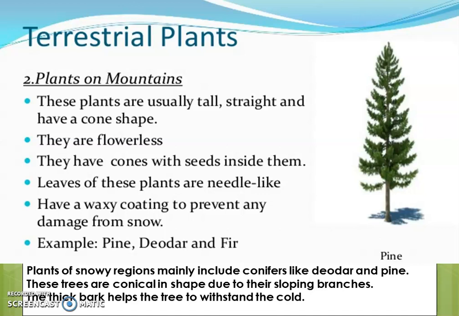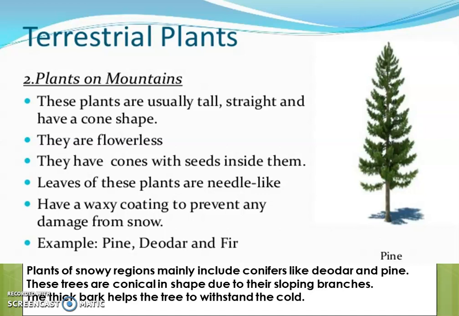Now we will see the plants which are on the land, terrestrial plants or plants on mountains or plants in snowy regions. These plants are usually tall, straight and have a cone shape. Why cone shape? Because there is a snowfall. So if the snow gets collected on the leaves, the plants or the leaves will not be able to prepare their food with the help of sunlight. So they are cone shaped so that the snow can easily fall from them on the ground. They are flowerless. They do not have flowers. They have cones with seeds inside them.